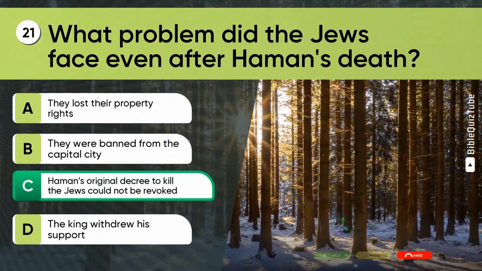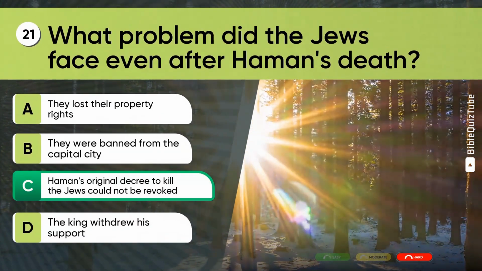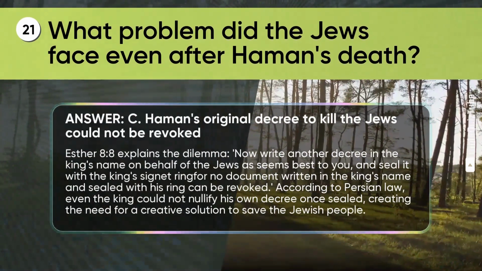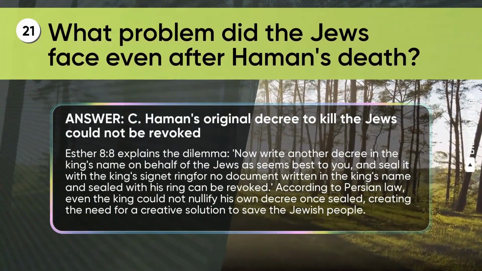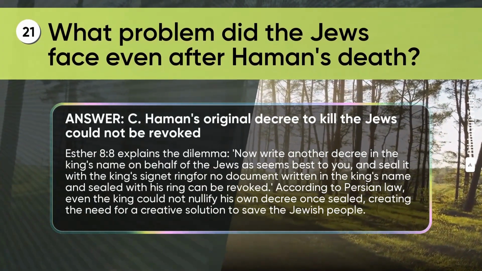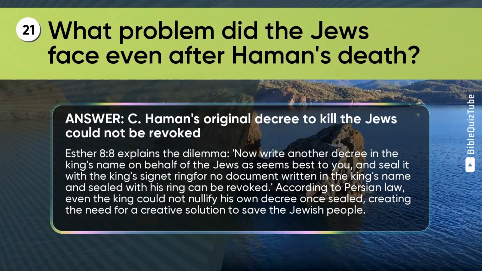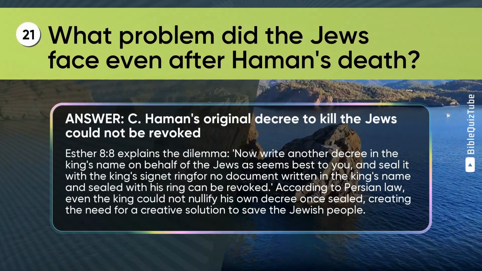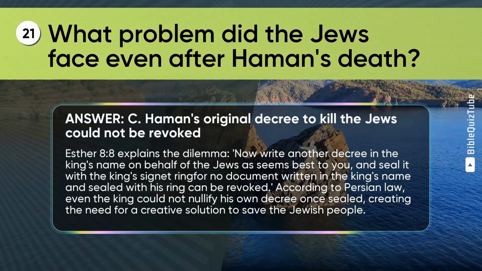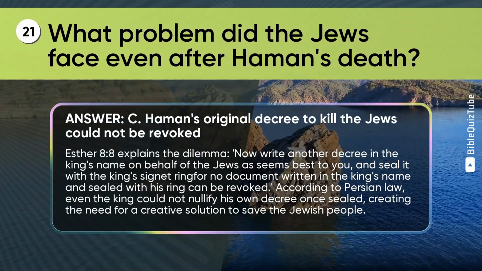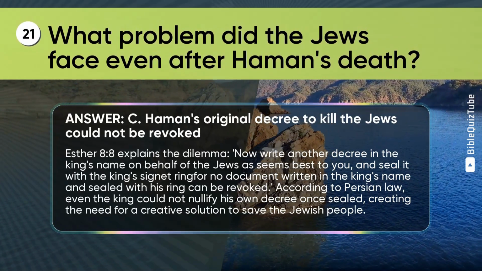The correct answer is C. Haman's original decree to kill the Jews could not be revoked. The explanation. Esther chapter 8 verse 8 explains the dilemma. "Now write another decree in the king's name on behalf of the Jews as seems best to you, and seal it with the king's signet ring, for no document written in the king's name and sealed with his ring can be revoked." According to Persian law, even the king could not nullify his own decree once sealed, creating the need for a creative solution to save the Jewish people.